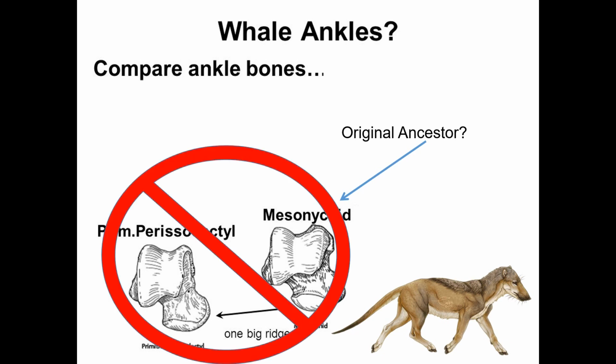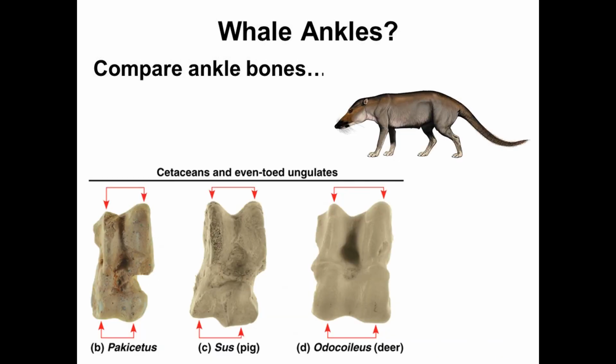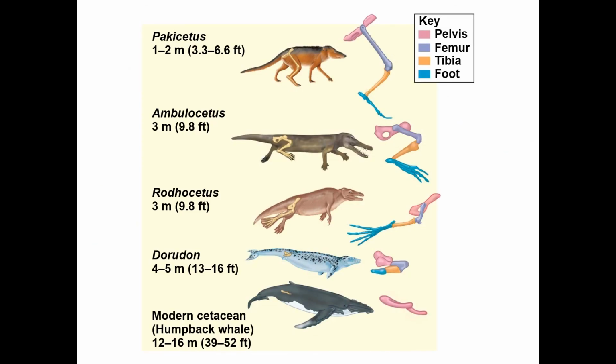No. Instead, it has an ankle that's consistent with having an odd number of toes. So even though we don't have access to its genetics, we can say that it's not closely related to a hippopotamus, so it's probably not closely related to a whale. What about the other organism that might have been related? If we look at its ankle bone, Pachycetus, we can see that it's actually very similar to what we see in pigs and deer, which are cloven-toed organisms. This suggests that it's more closely related to the hippopotamus and more likely to be an ancestor to whales.